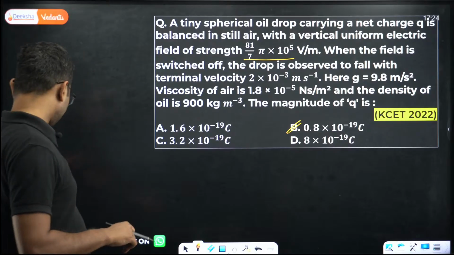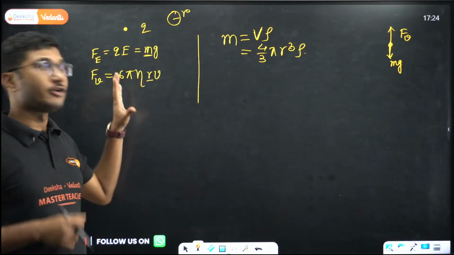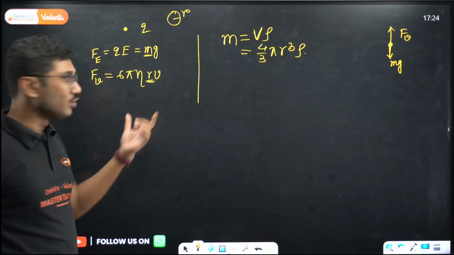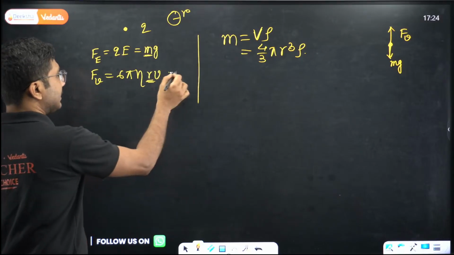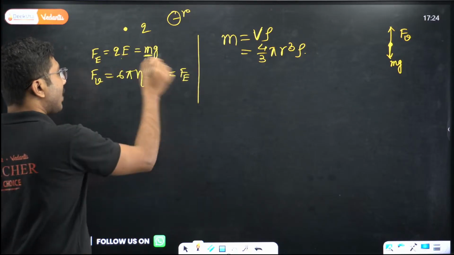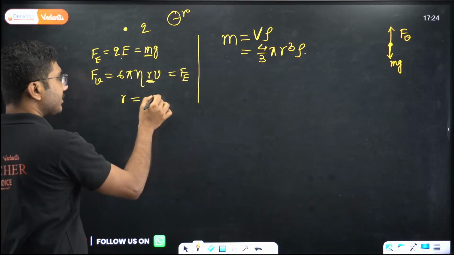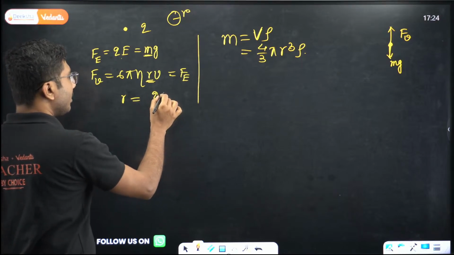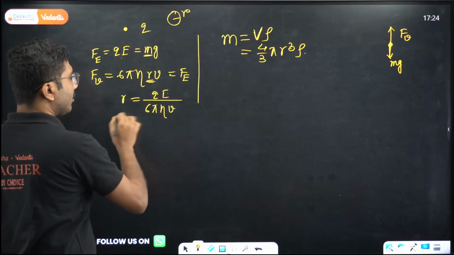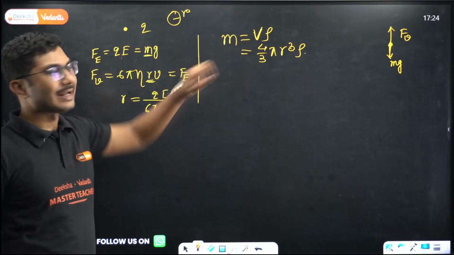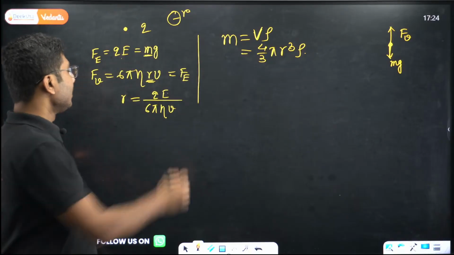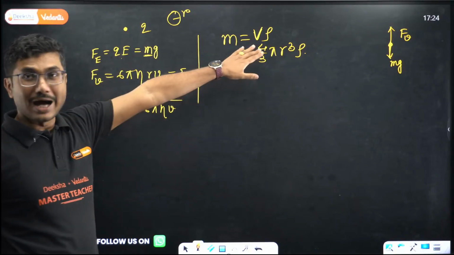Hello. So this kind of question you should not even try, because as you can see from this value you have to calculate r cube. And from that, this is actually equal to Fe. Q is not given. So you have to find r from this in terms of Q, Q into E divided by 6 pi eta v. Now r is gone. Now you have to put this back into this equation again, and then you calculate, so there will be r cube to this.